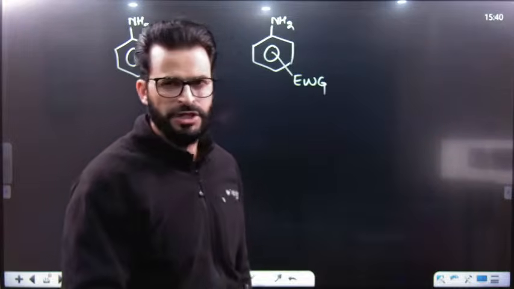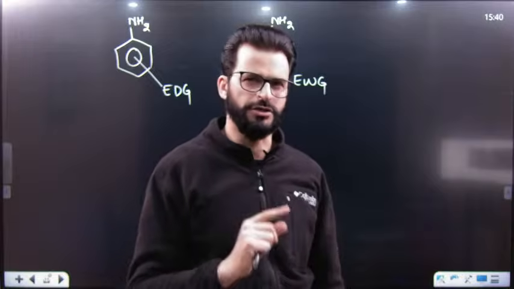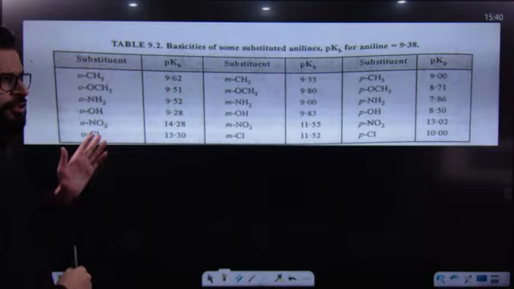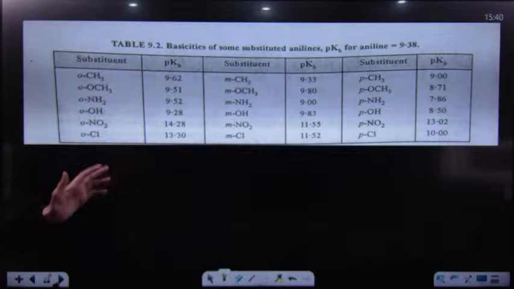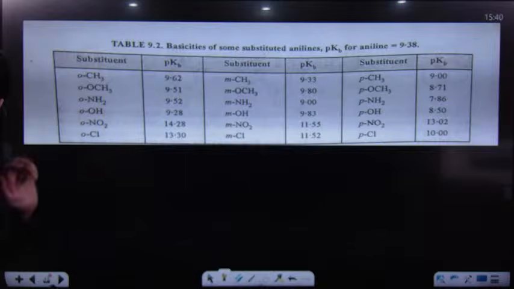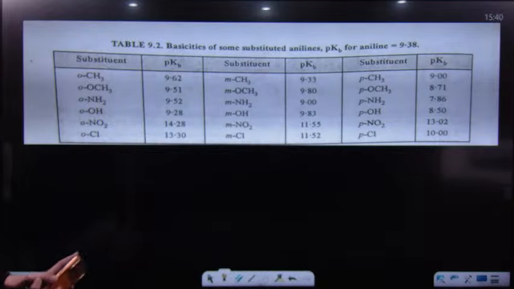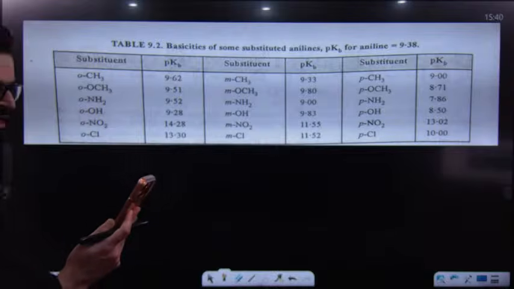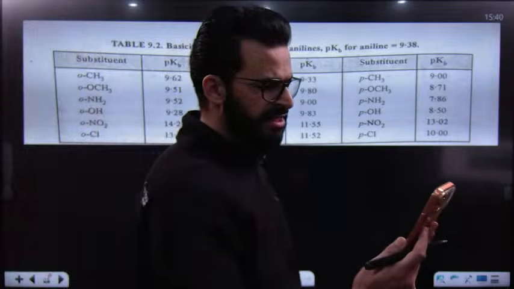But there comes one more effect, and that is known as the ortho effect. For that, I have simply taken this photograph from a book so that you will understand it more nicely. But before that, let me know in the chats, is this photograph clear to you? So that I will try to make this understood.